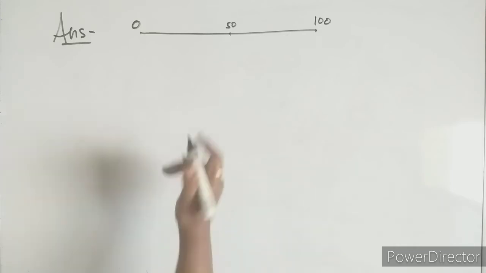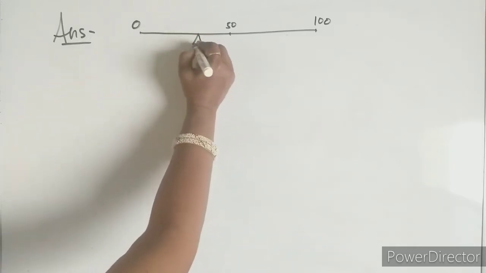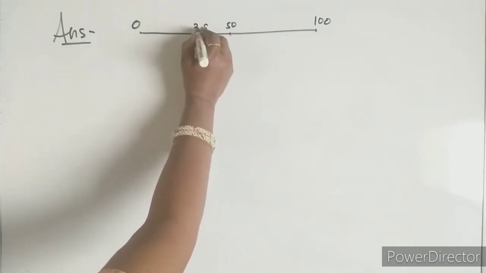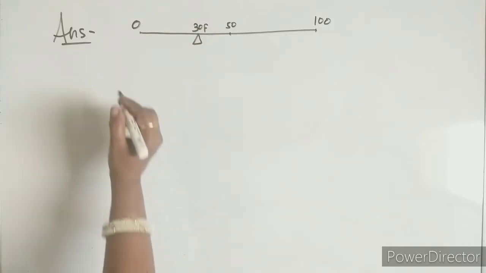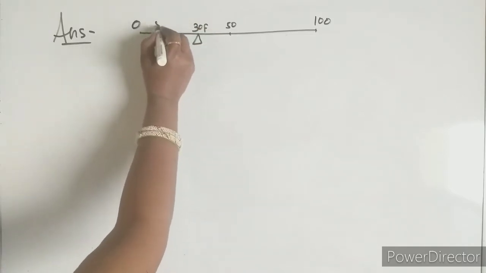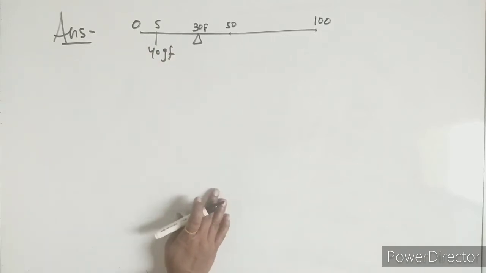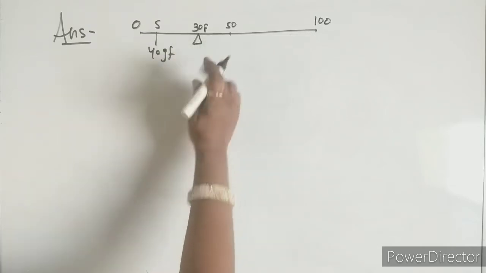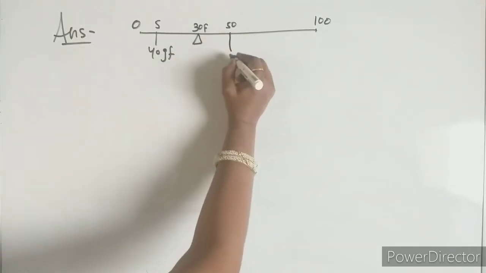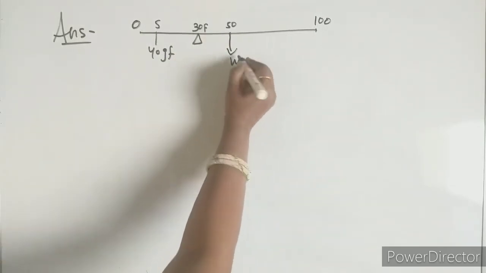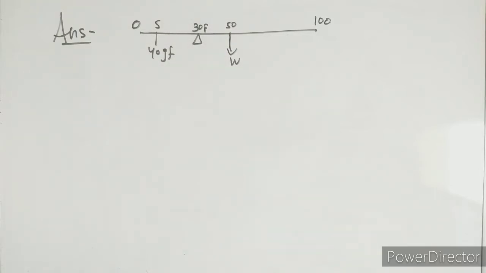So here it is pivoted at 30. Here this is the F, and it is pivoted at 30, and here at 5 it is 40 gram force, as given. So what is the weight of the meter scale? Here the weight of the meter scale is always at the middle, or at 50.